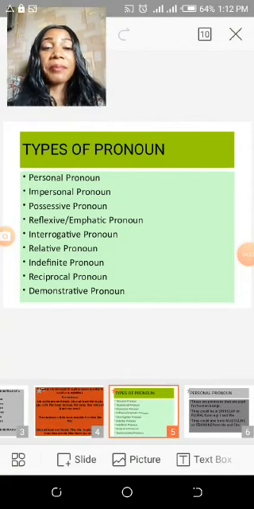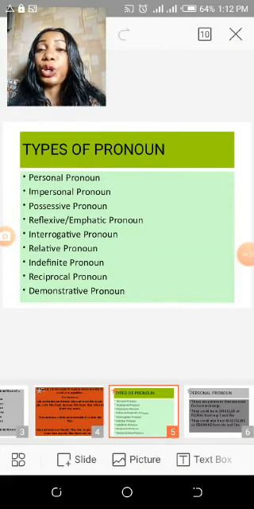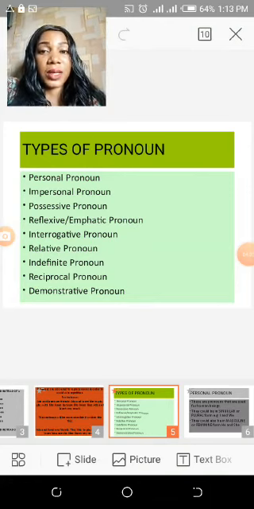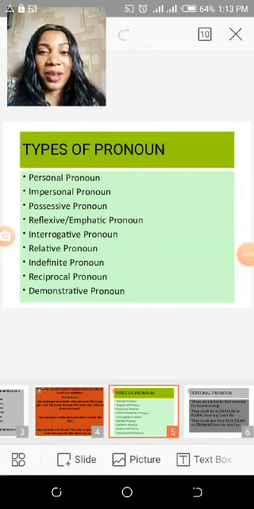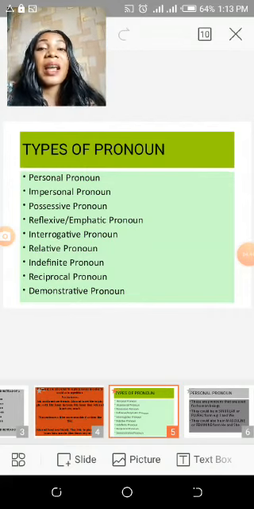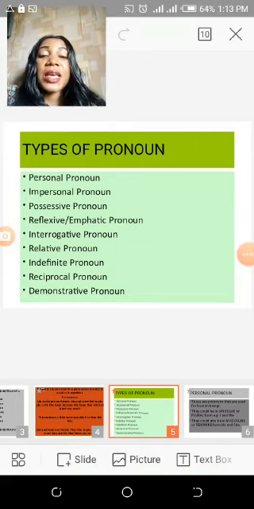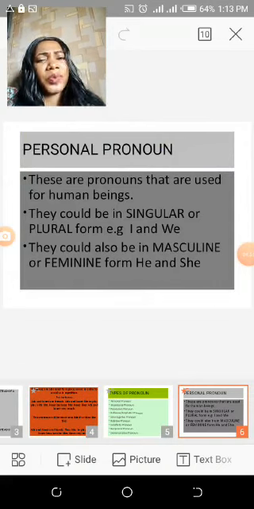Remember that at the beginning of this lesson, I said that you should be able to define a pronoun or explain the meaning of a pronoun in your own words. You should be able to sing a song about a pronoun, and you should also be able to state the different types of pronoun. Now, the first type of pronoun that we'll be examining today is the personal pronoun. You may wonder, personal.